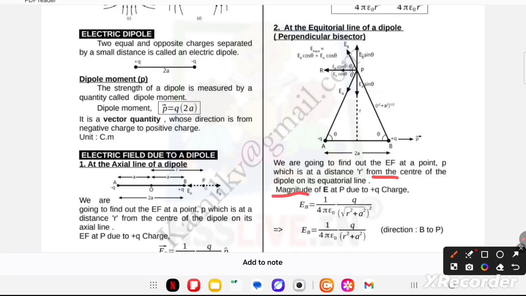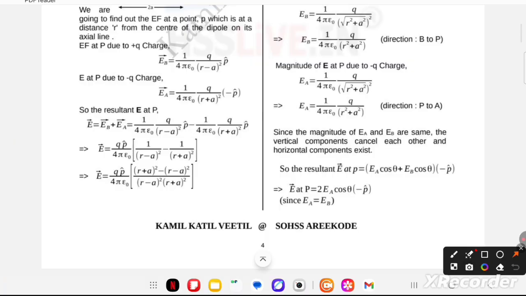The magnitude of E at P due to the positive charge, EB, is equal to 1 upon 4 pi epsilon naught, Q by (under root r square plus a square) to the whole square, so 1 upon 4 pi epsilon naught Q by r square plus a square, direction B to P. Next, the magnitude of E at P due to the minus charge, EA, is equal to 1 upon 4 pi epsilon naught Q upon r square plus a square. Since the magnitudes of EA and EB are the same,